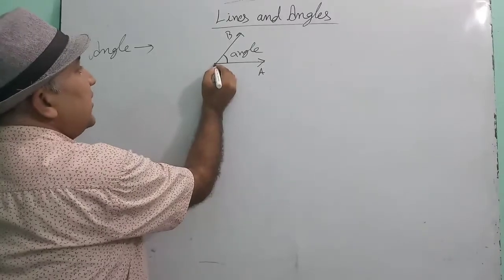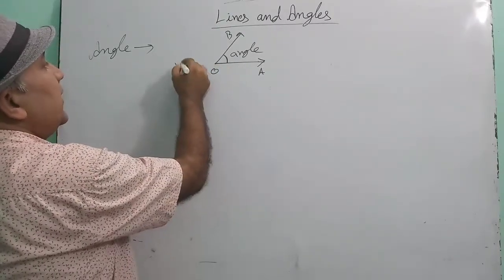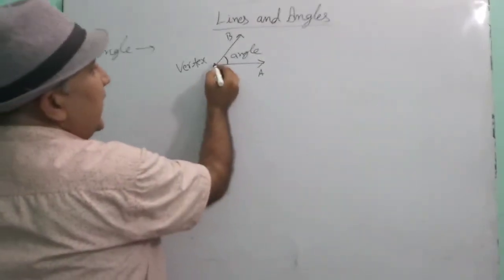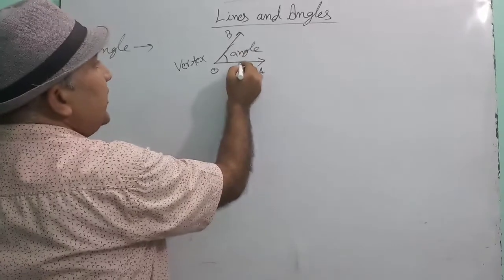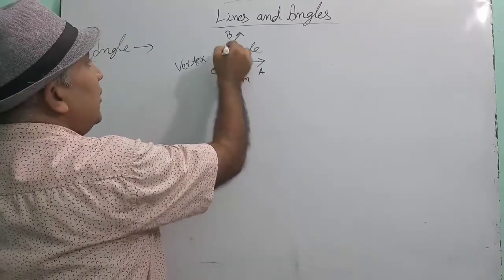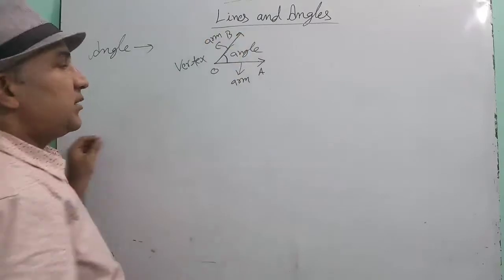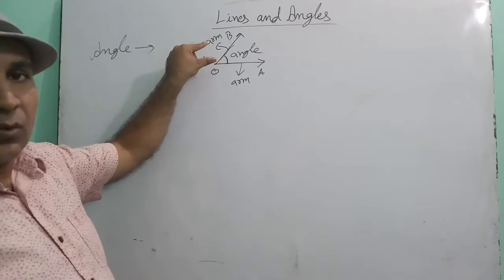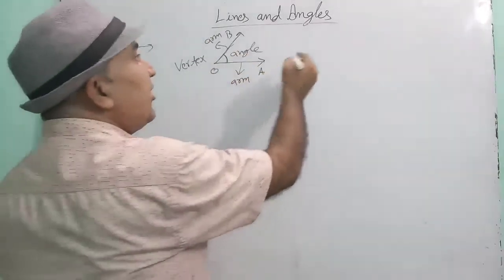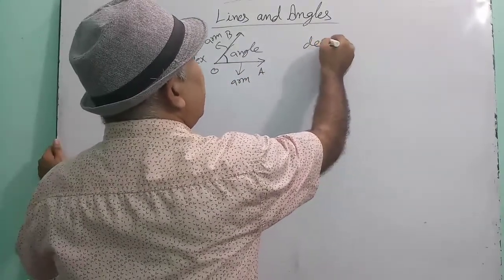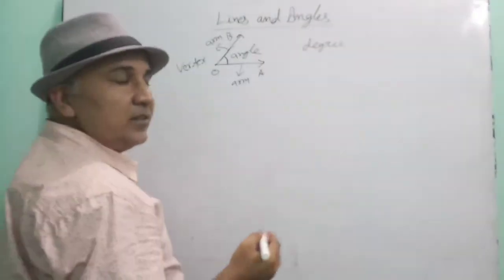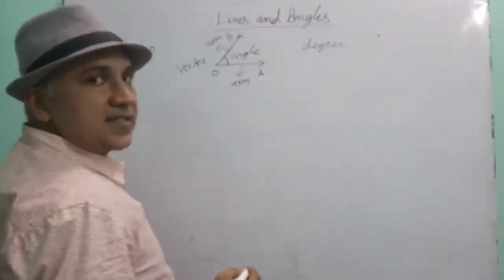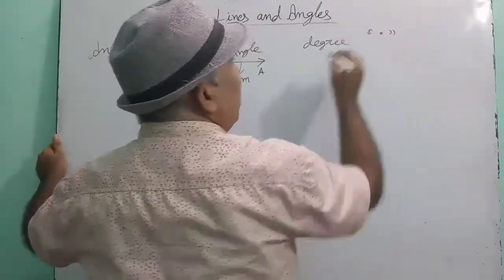And children, the common initial point is called vertex. This point is called vertex. And these two rays which are forming the angle, these are called arms. That means to form one angle, one vertex and two arms are required. Okay, and the unit of angle is degree. What is the unit of angle? That is degree. See here, a small circle at the top of a number. This is the symbol of degree.